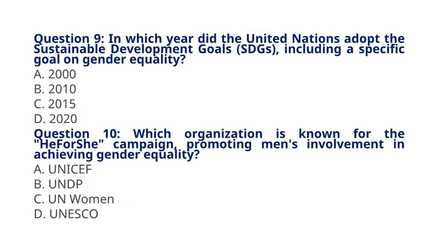Question 9. In which year did the United Nations adopt the Sustainable Development Goals, SDGs, including a specific goal on gender equality? A. 2000. B. 2010. C. 2015. D. 2020. The correct answer to question 9 is option C, 2015. Explanation: the SDGs, including Goal 5 on gender equality, were adopted by the UN in 2015.